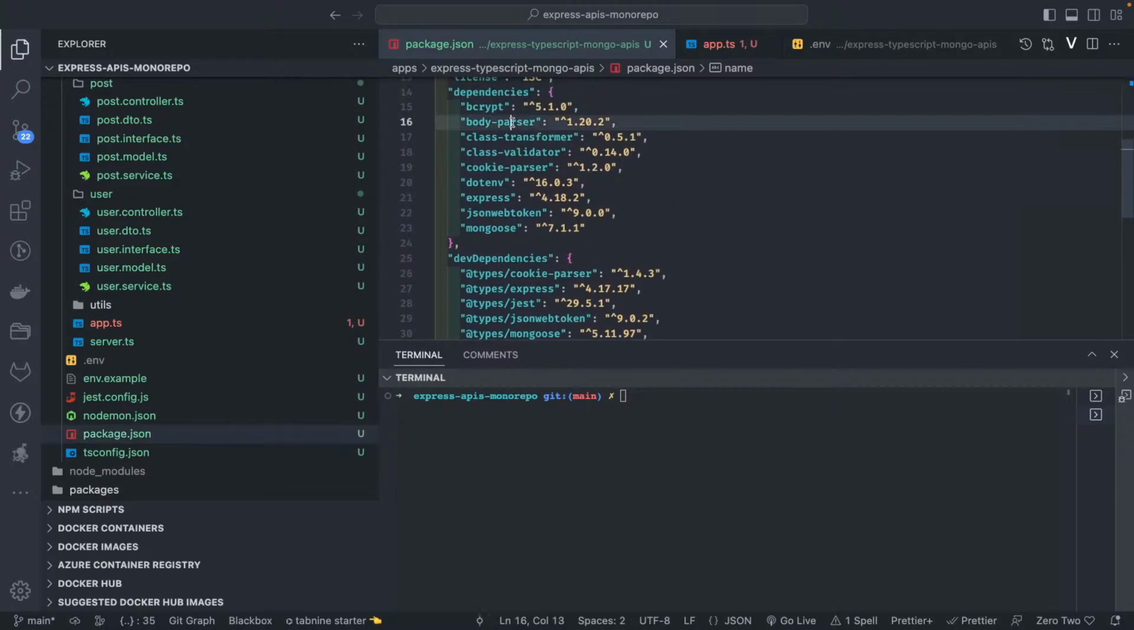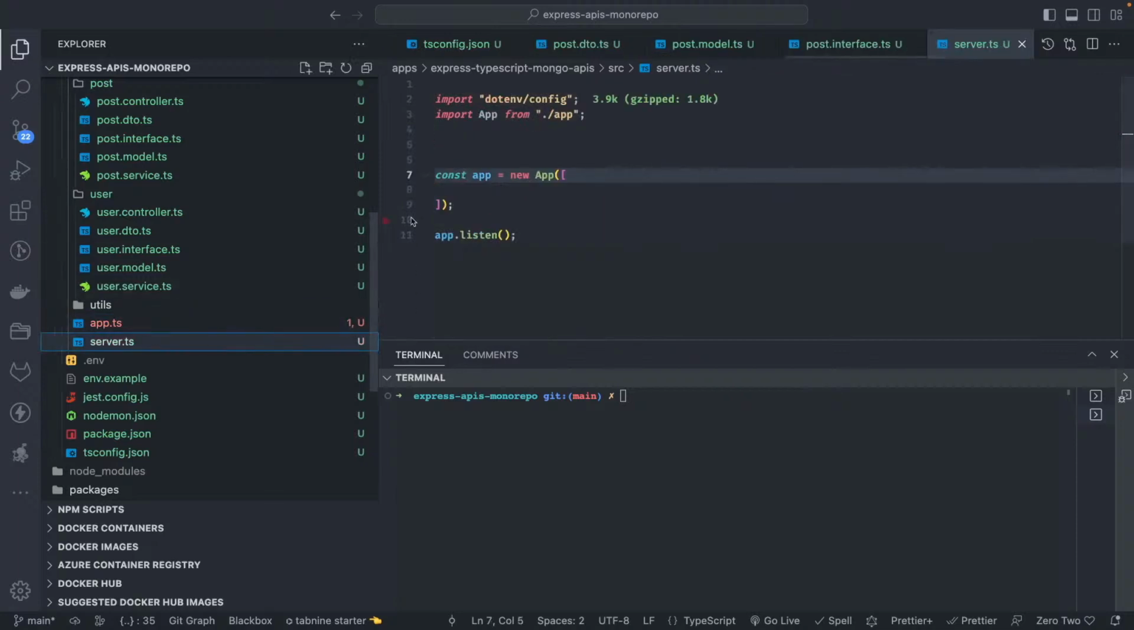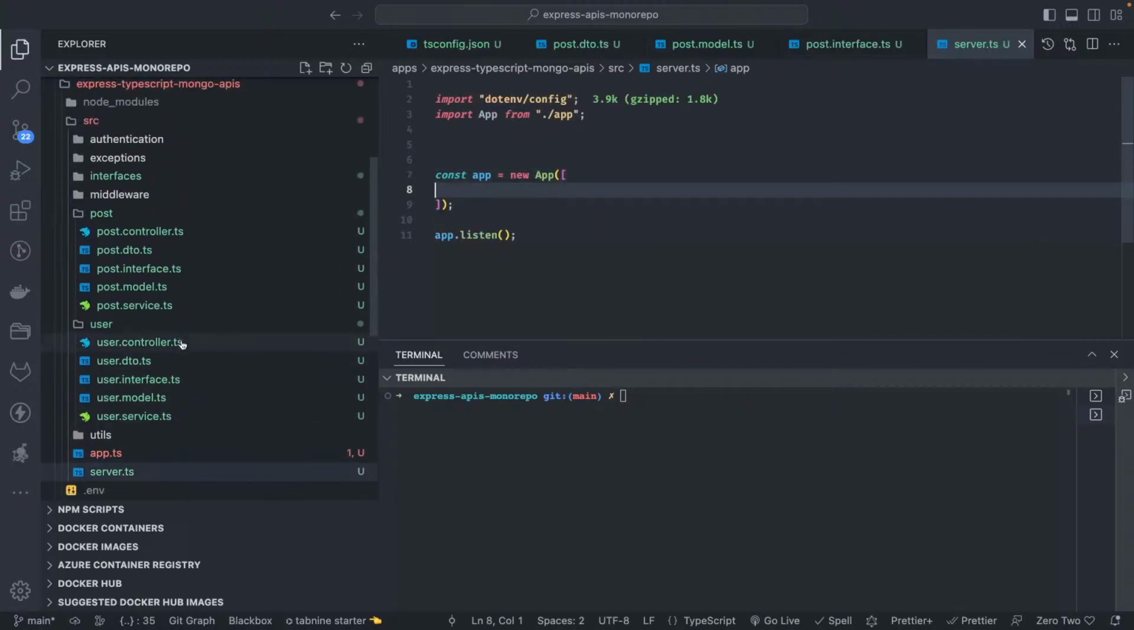Okay, 1.20. I will check that. What is the issue here? So we created an app instance, and in the server we now can import all the controllers. So the rest of the thing is creating these controllers and just writing the services. That is the important thing.